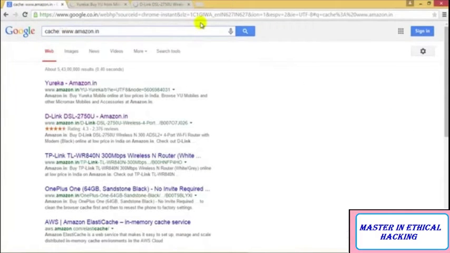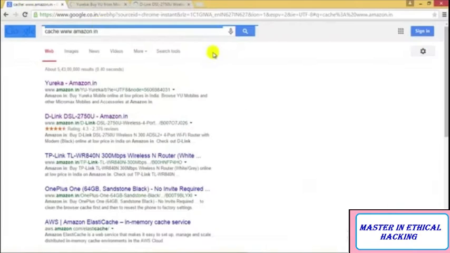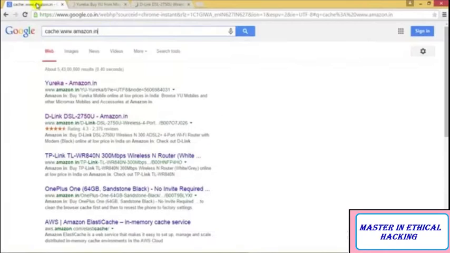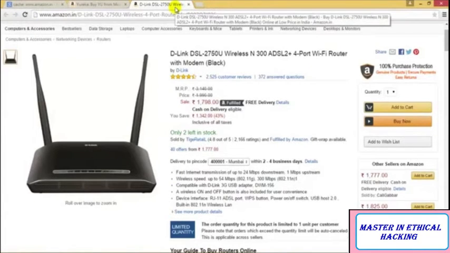So okay, yes, perfect. This is what we need, because as you can see, these are the prices. If I enter a date over here, it will give me the cached web page of that date. So let's say the price for this today is 1798, and tomorrow it comes to, let's say, 2000 rupees, but I still want it for 1798. Then after 10 to 15 days, I'll open the web page of today's date by entering the date over here as well, and I will get the same amount, the same offer that was there a few days ago.